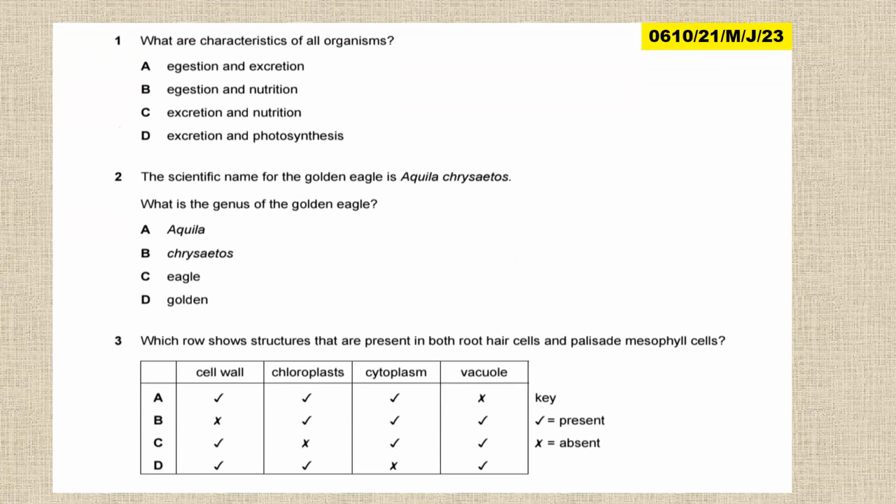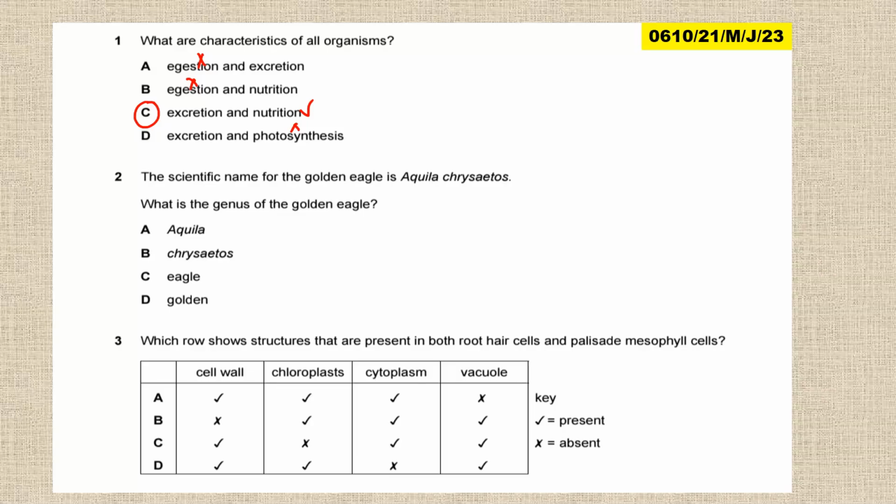Then we go to this question, that is paper 2, variant 2, May/June 2023. What are characteristics of all organisms? We've gone through these questions time without number. Not egestion, excretion, nutrition, not photosynthesis. So the answer is C, excretion and nutrition.